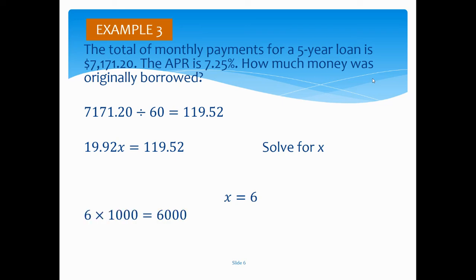So we're going to multiply. We had 6 groups of $6,000, so we multiply 6 times 1,000, getting us 6,000. So the original amount that was borrowed was $6,000.